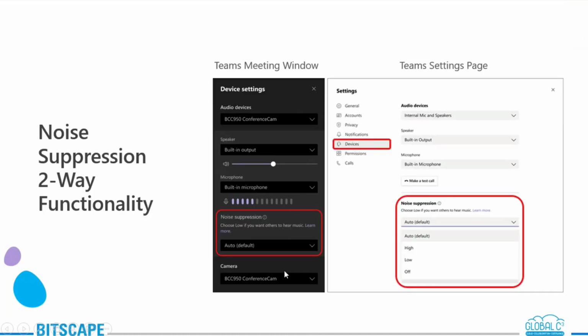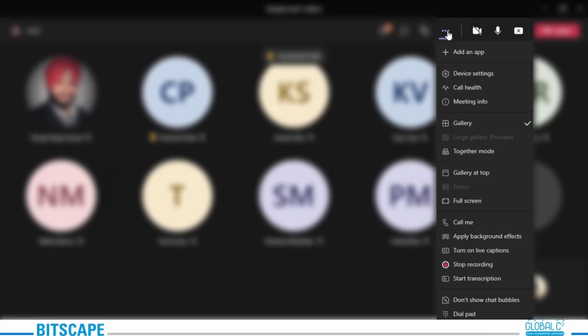Noise suppression is basically used so that it will detect your speaking signal rather than the background noise. It will minimize all the background noise that you are having. How you can set it up is like this. Let me go back to our meeting right here. Go to your more actions, go to device settings.